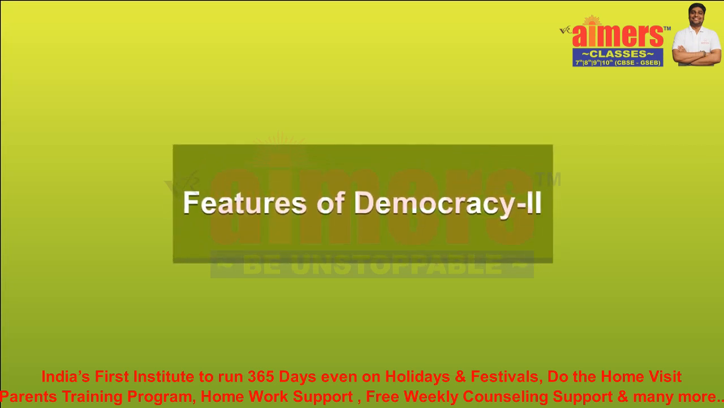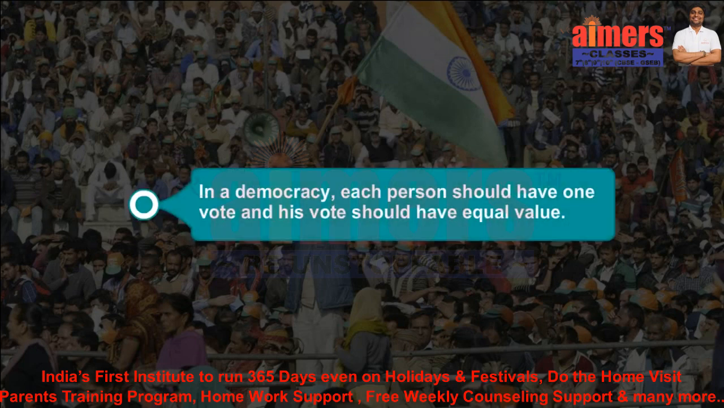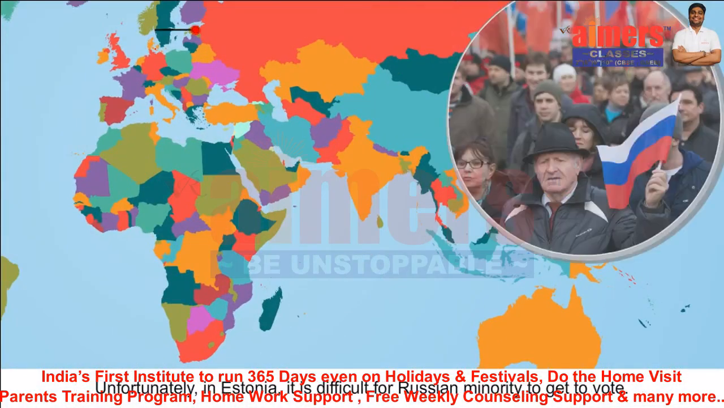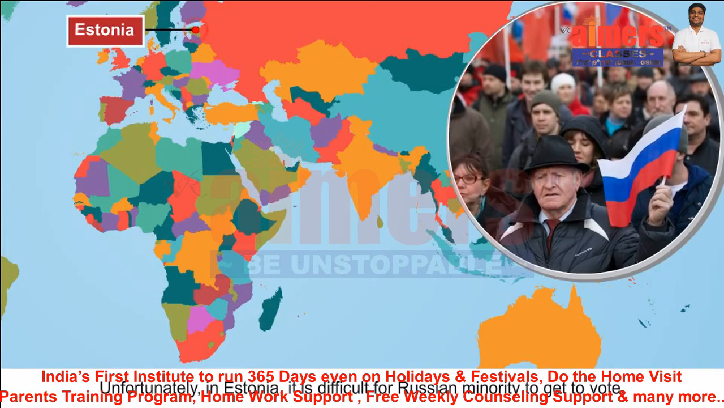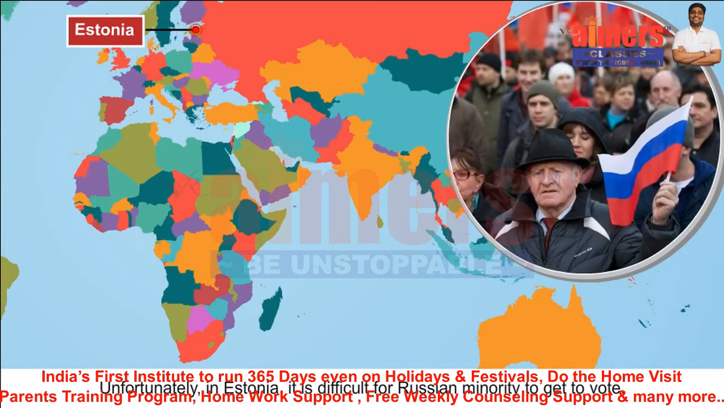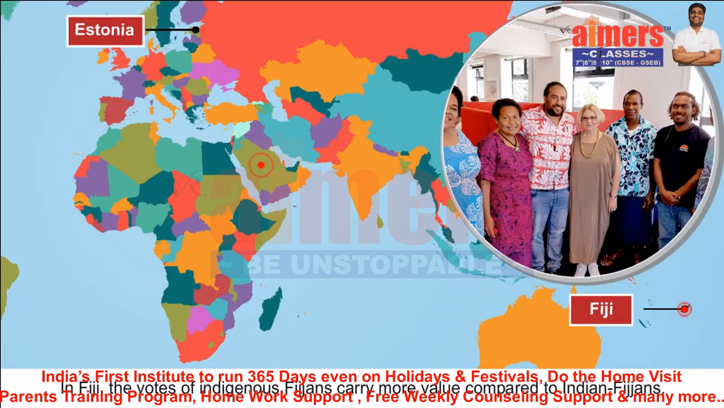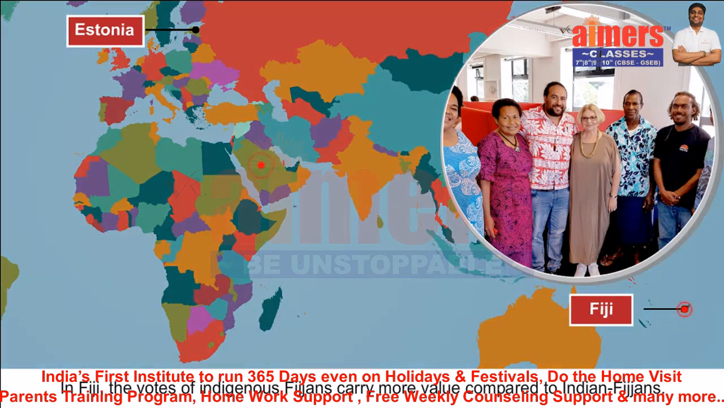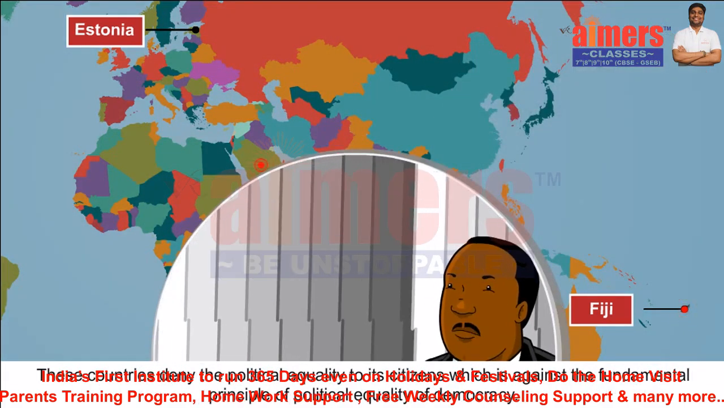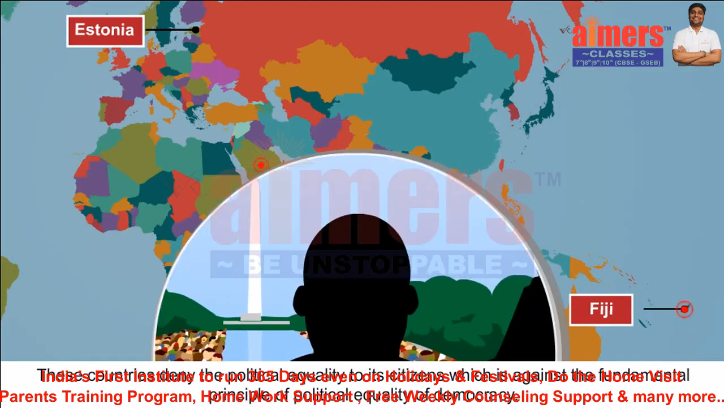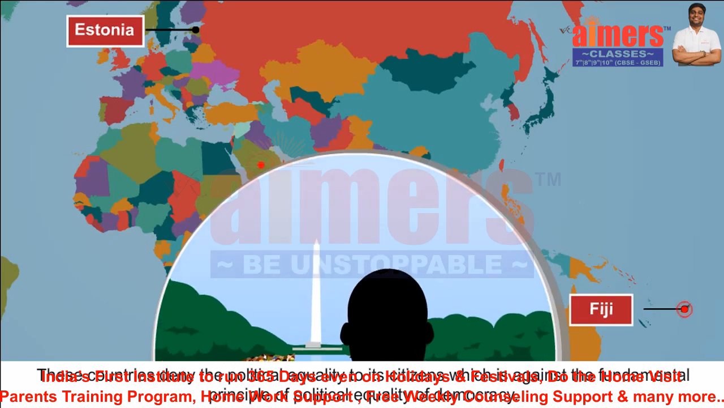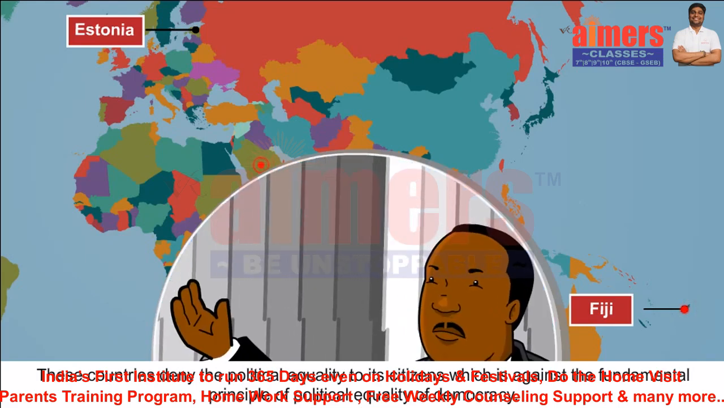Features of democracy. 2. In a democracy, each person should have one vote and his vote should have equal value. Unfortunately, in Estonia, it is difficult for the Russian minority to get to vote. In Fiji, the votes of indigenous Fijians carry more value compared to Indian Fijians. These countries deny political equality to their citizens, which is against the fundamental principle of political equality of democracy.